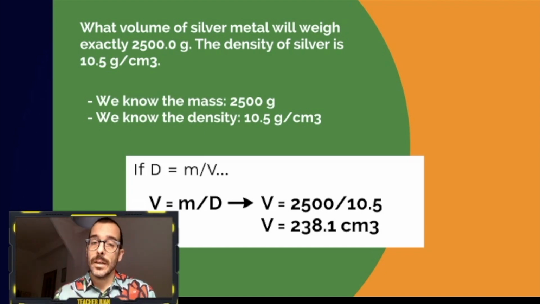We know the density, that is 10.5 grams per cubic centimeter, and we need to change this formula: volume equals mass divided by density. So volume is going to be 2,500 divided by 10.5, and you're going to have that this silver metal has a volume of 238.1 cubic centimeters.